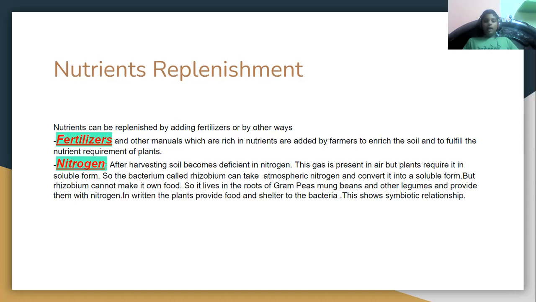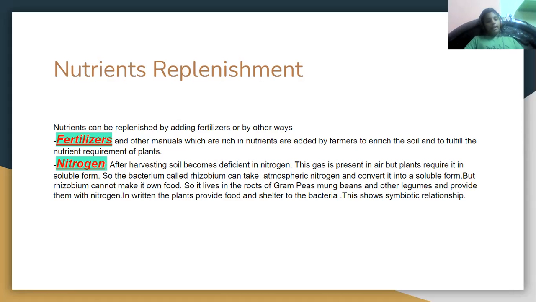Next, nitrogen. After harvesting, soil becomes deficient in nitrogen, because the plant uses up the nitrogen. This gas is present in the air, but plants require it in soluble form.